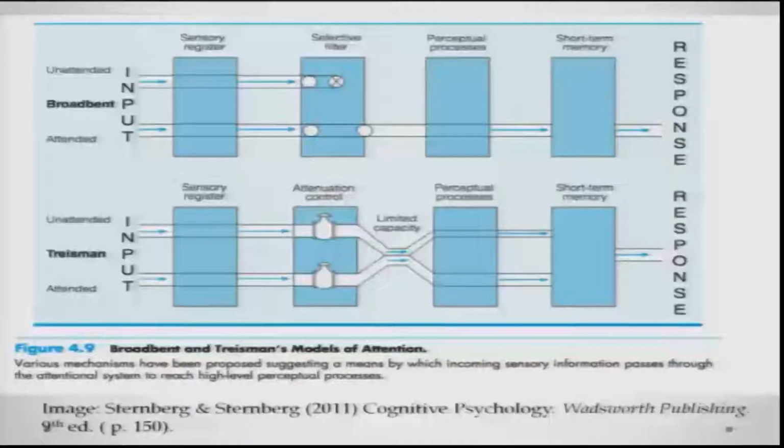Here you can see the comparison of Broadbent's and Treisman's models. You will notice that while Broadbent is placing the selective filter just after the sensory register, Treisman is basically doing some kind of attenuation control. So, there are two taps. One is a direct capacity tap and the other is a limited capacity one. So again, this is a metaphorical comparison of what the models of attention proposed by Broadbent and Treisman are saying. Again, very important theories, very important in cognitive psychology.